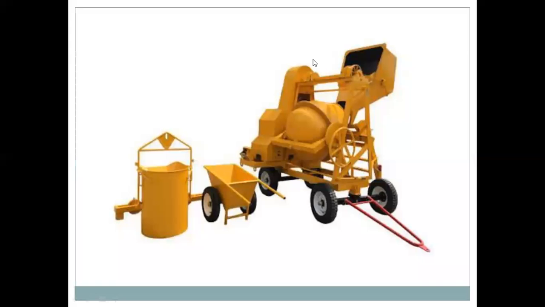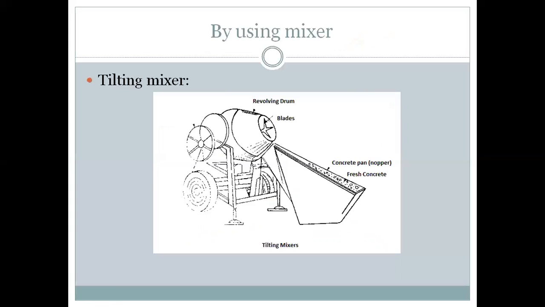When the concrete is required to be prepared, we place the ingredients into the hopper, and then the hopper is raised. This hopper will discharge the ingredients into the revolving drum. And when the ingredients are placed, we directly add the water into the revolving drum.